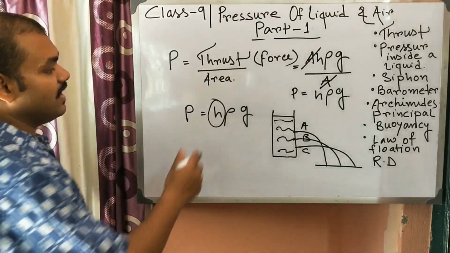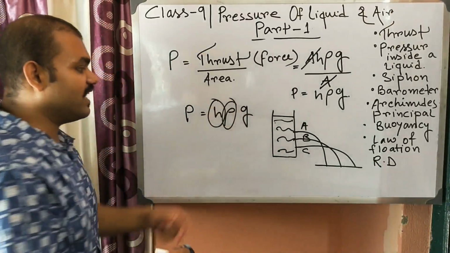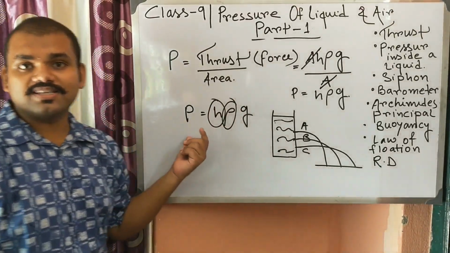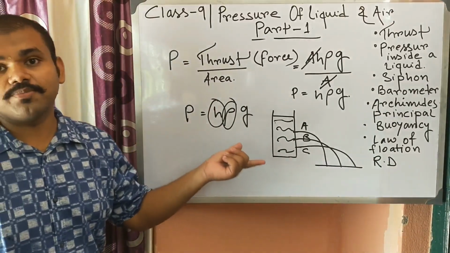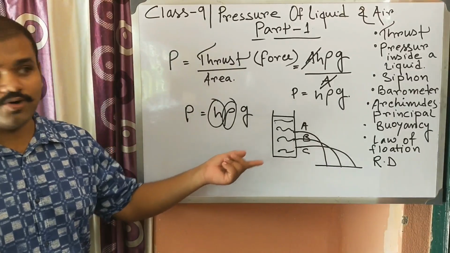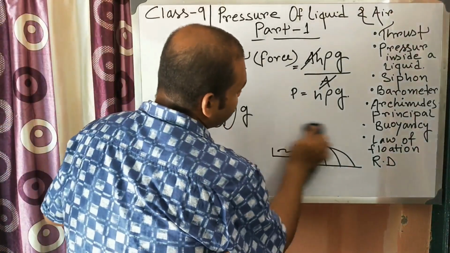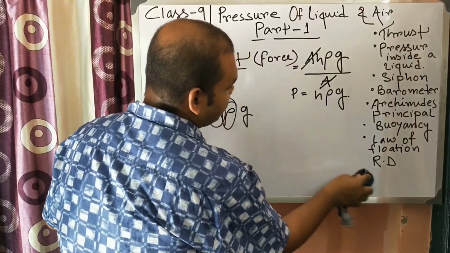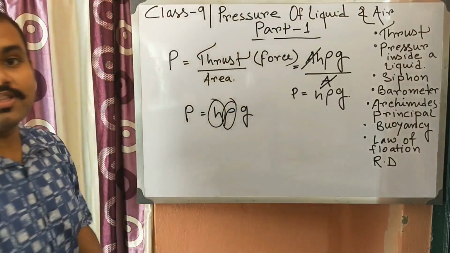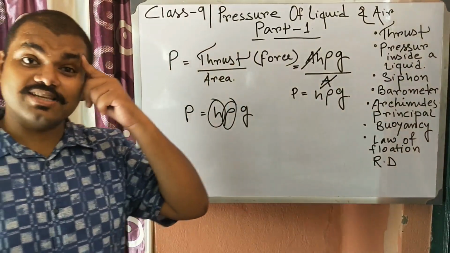And as rho, the density, increases, the pressure increases if height remains the same. For the example of mercury and water, I have told you previously. And if g, the acceleration due to gravity, increases, then the pressure also increases. Why?